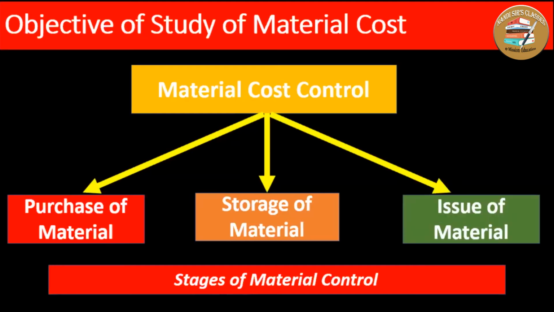And material cost can be controlled at the time of issue of material, because there is a need for pricing of issue of material. So that is also another stage where the material cost can be controlled. These are the different stages where material cost can be controlled, and one by one we'll discuss later on. The purchase stage, the storage stage, and the issue stage. So these are the different stages of material control.